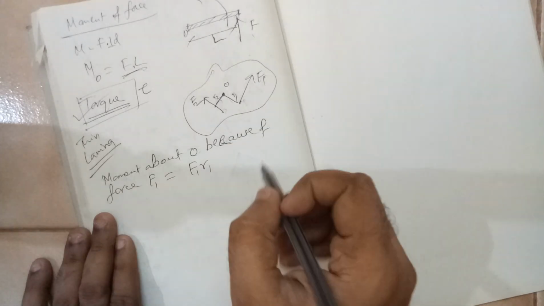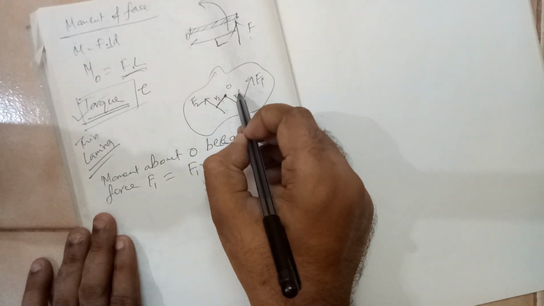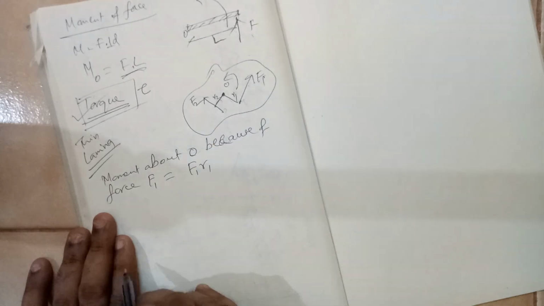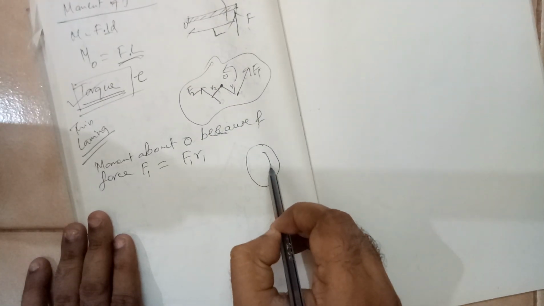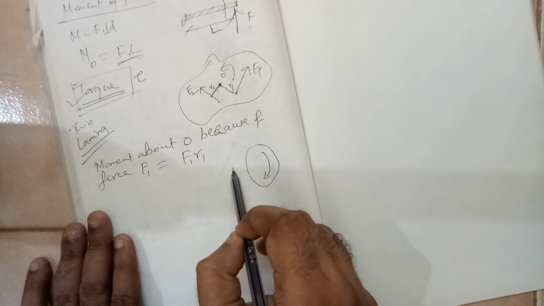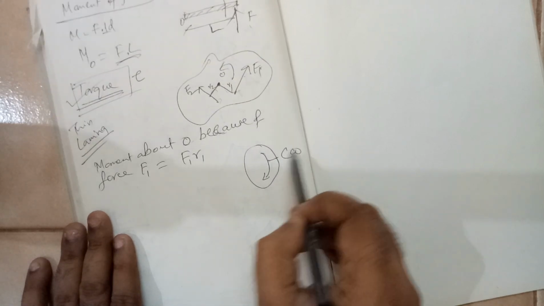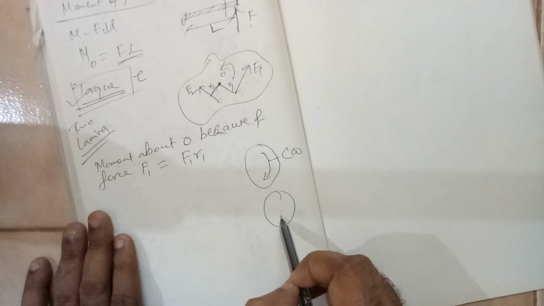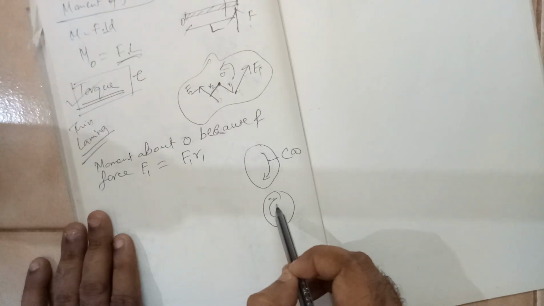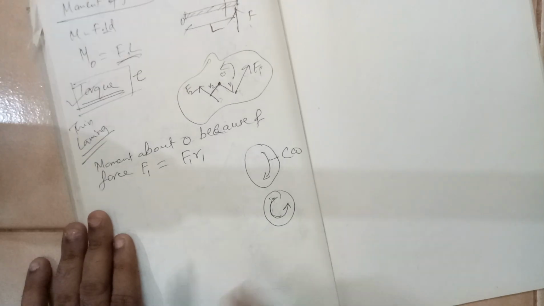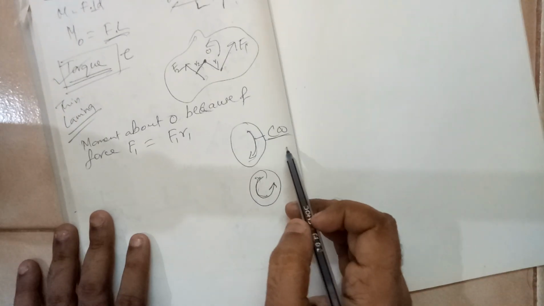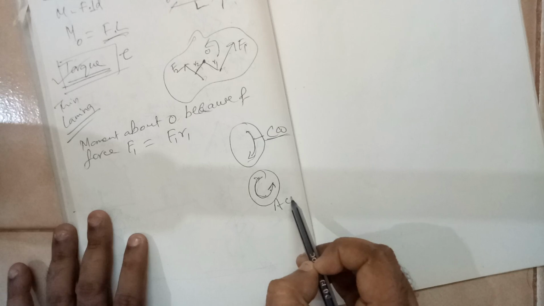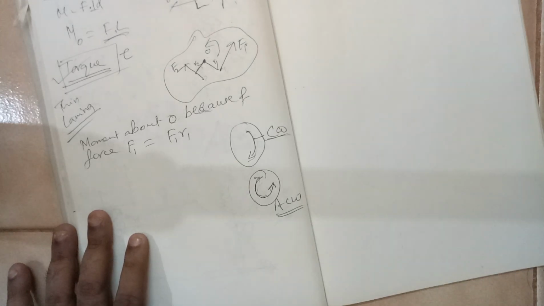Now you see here, this force is trying to rotate in an anti-clockwise direction. You see your clock, the needle moves in a clockwise direction like this. So this direction is called clockwise, short form CW. This is anti-clockwise, ACW.